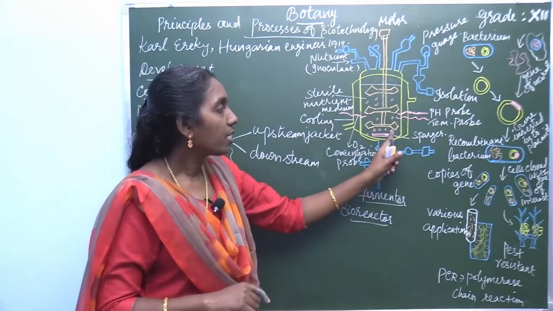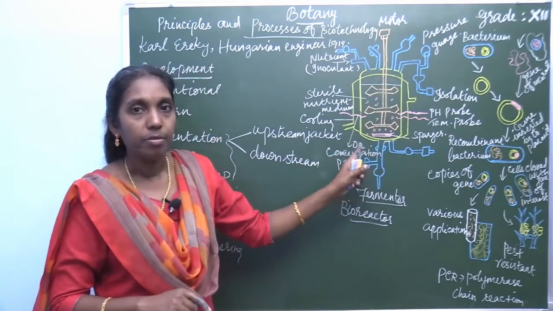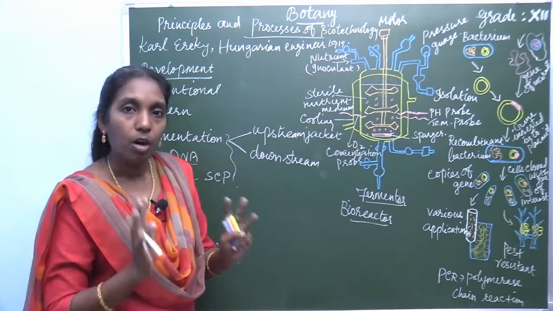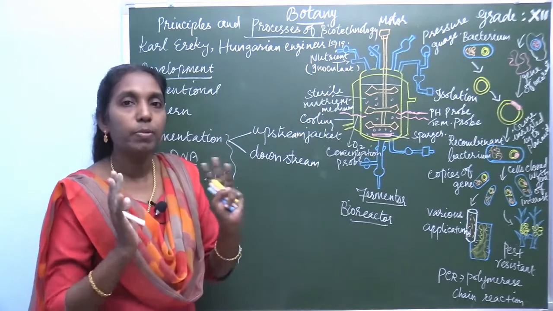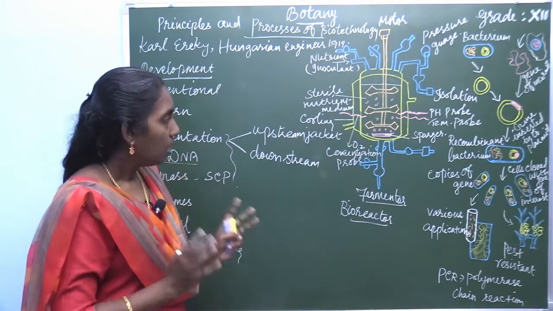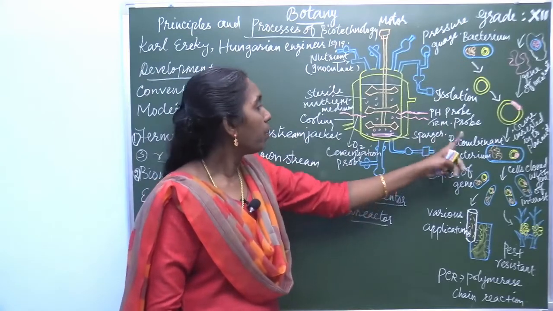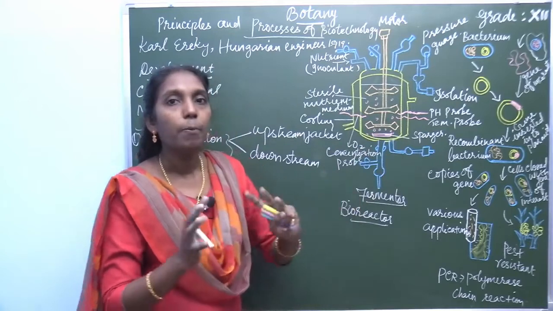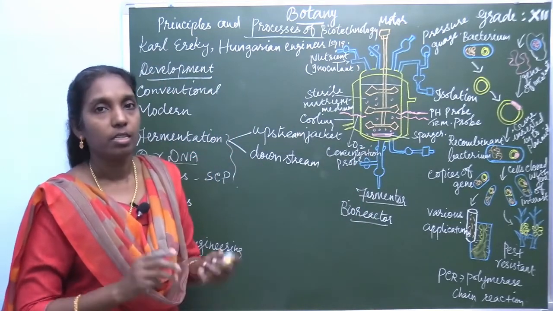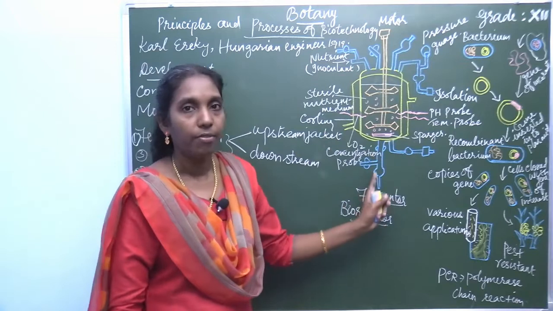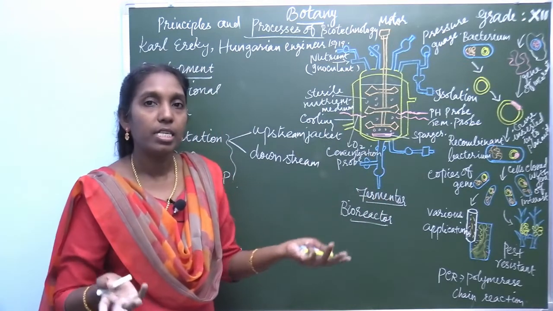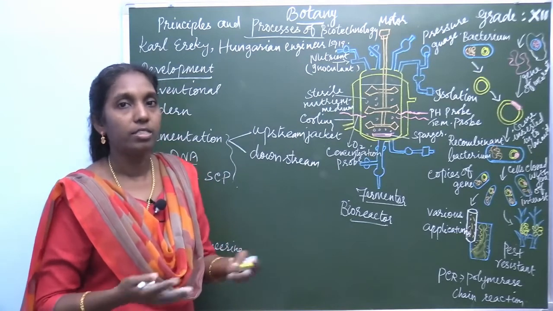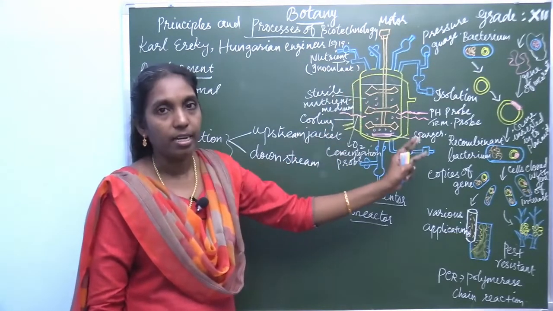After sterilization of the liquid medium, the pH and the temperature are maintained at the optimum. It should not be high or low. That's why there are a pH probe, a temperature probe, and an oxygen concentration probe, which help to maintain the optimum level within the fermenter. Because these microbes easily get spoiled, they cannot be attacked by any other germs, so everything is sterilized.